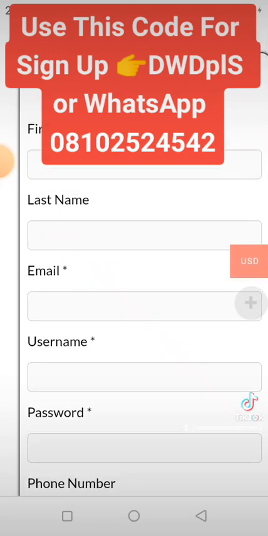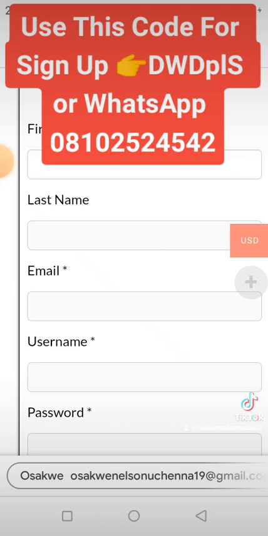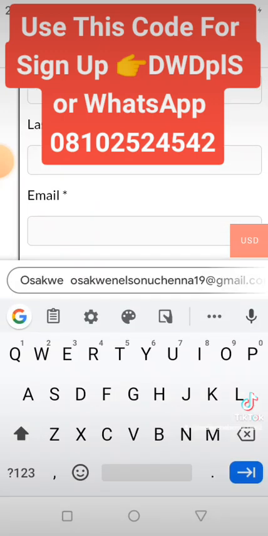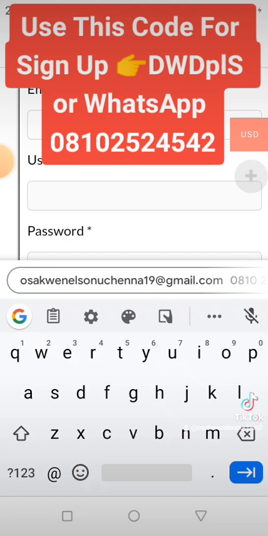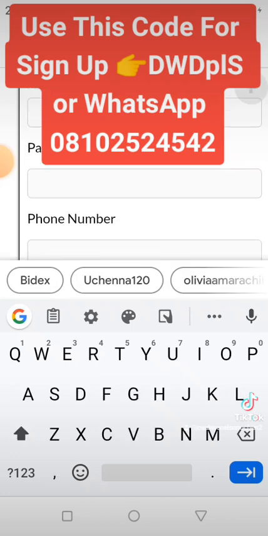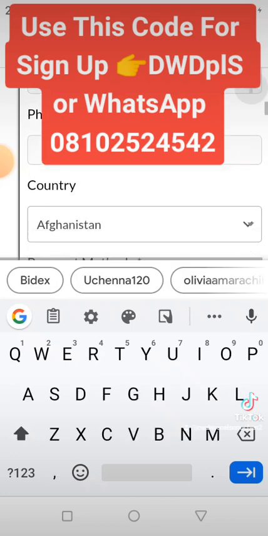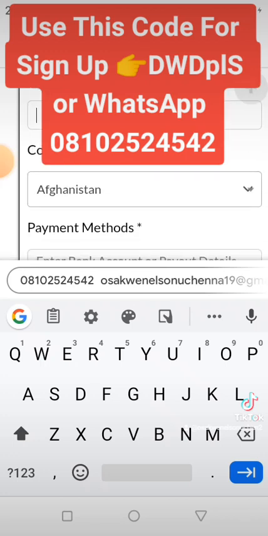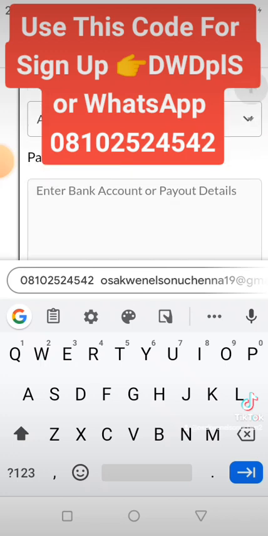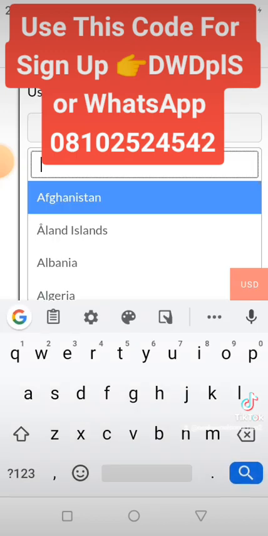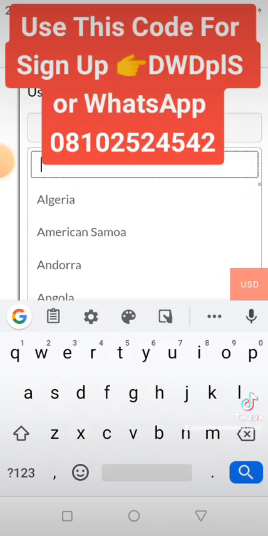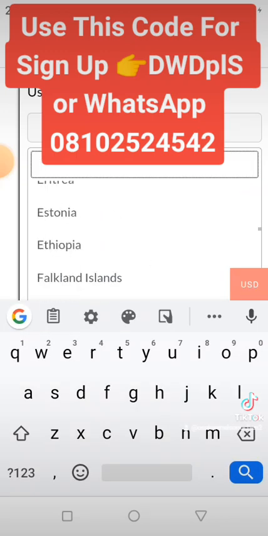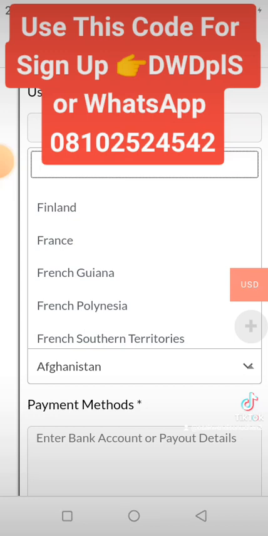Now all you need to do, you put in your first name here, your last name, then your email address, your username, your password, and your phone number. Then country, you can choose your country. They have different kinds of African countries that you can select. All you need to do is choose your country and you are good to go.